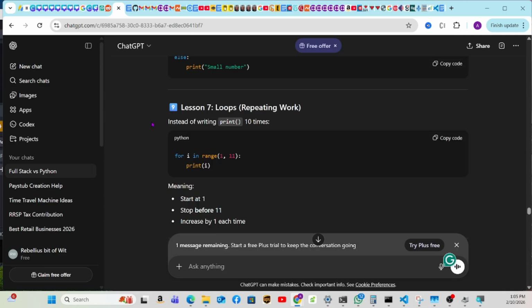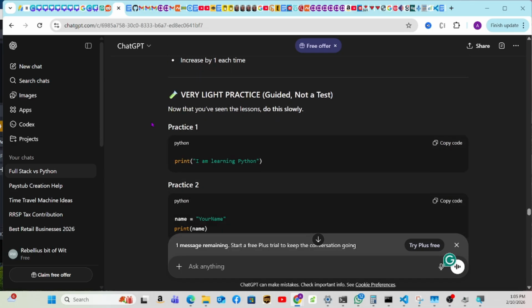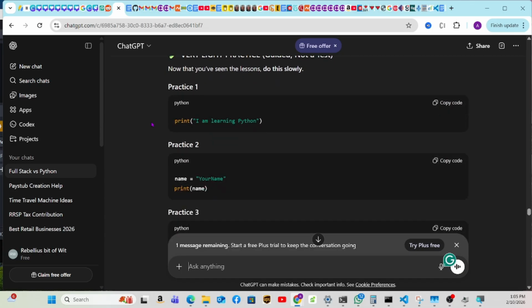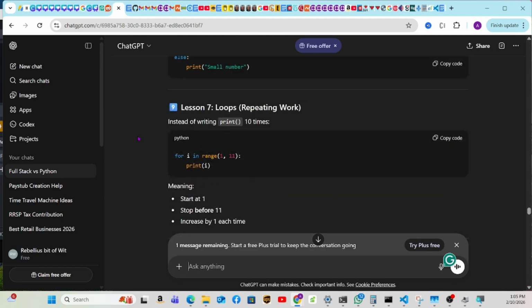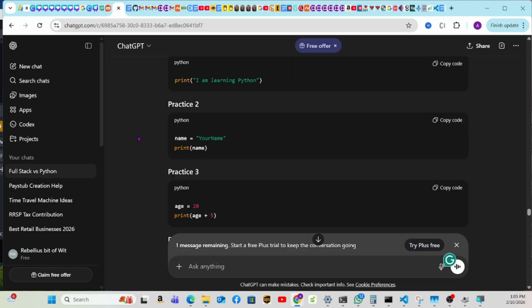So now lesson 7, this is where we were. For i in range, print i, start at 1, stop before. A very light practice guide, not a test. Print I'm learning Python. Now that you've seen the lessons, do this slowly. I guess it was seven lessons for day 1. Perfect. Now we're going to finish with the practices. See if you remember. Print I'm learning Python. This you're able to do.